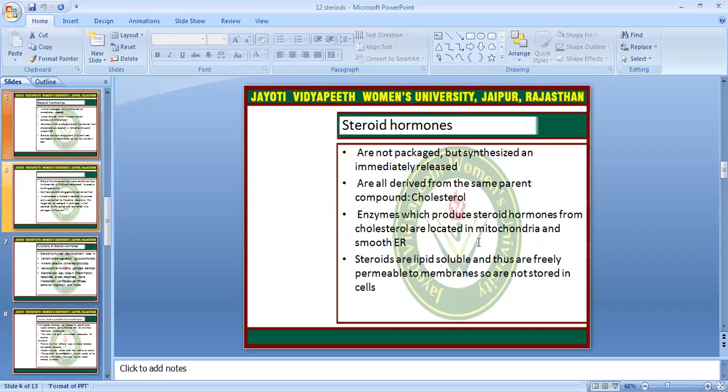Steroid hormones are not packaged but synthesized and immediately released. All are derived from the same parent compound, cholesterol. The enzymes that produce steroid hormones from cholesterol are located in the mitochondria and smooth endoplasmic reticulum. Steroids are lipid soluble and thus freely permeable to membranes, so they are not stored in the cells.